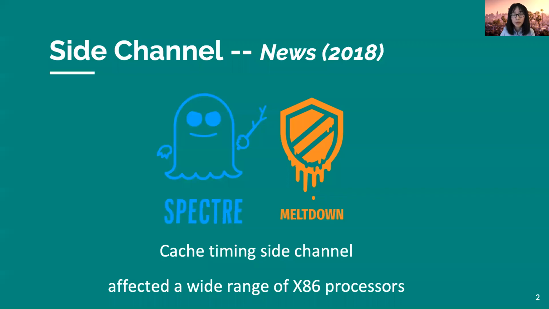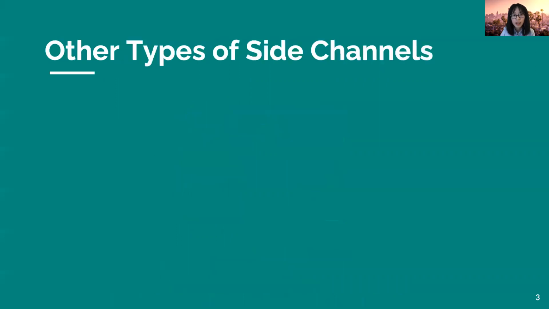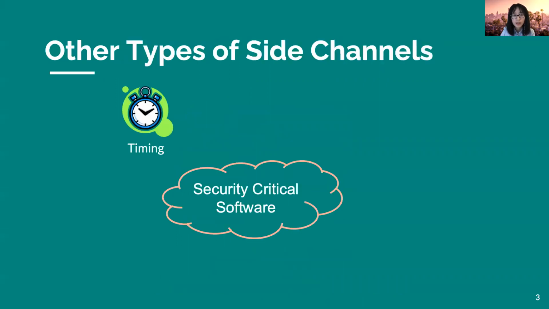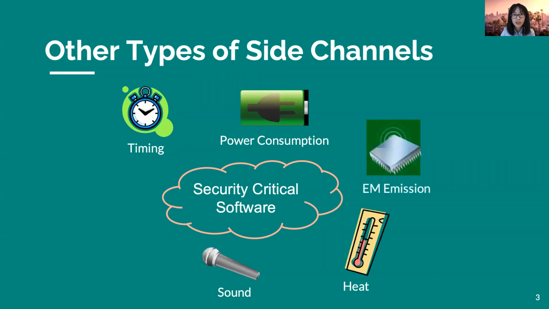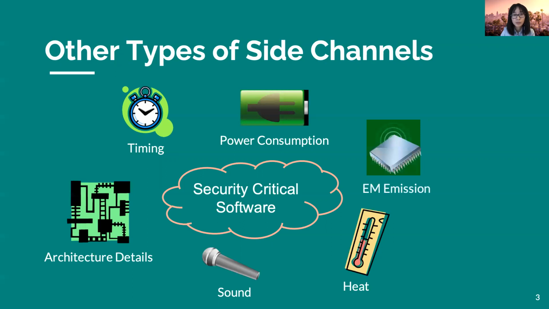Many people became aware of such channels after Spectre and Meltdown attacks were reported in 2018. They affected a wide range of x86 processors by causing information leaks through timing side channels. In addition to timing side channels, there are many other types of side channels, such as power, sound, heat, and EM emission. In this work, we are more concerned with the power side channel.